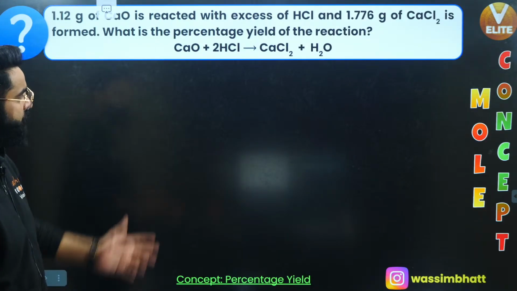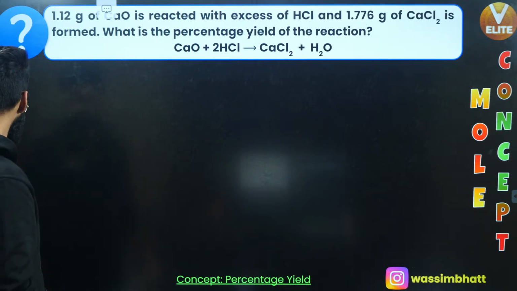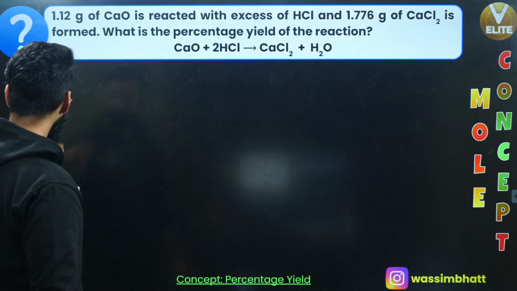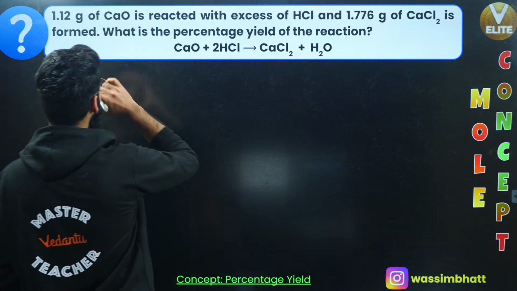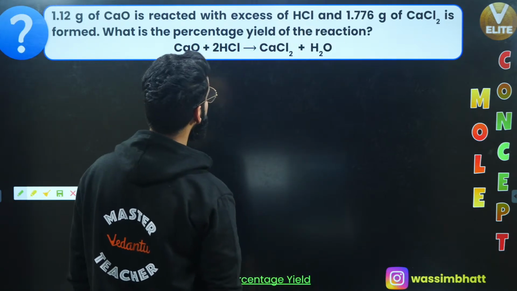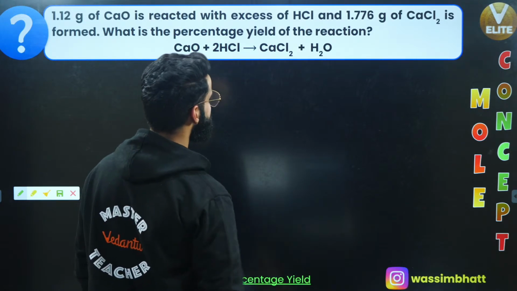We have got one more question from the same percentage yield topic. You can give it a try. As per this question, 1.12 grams of calcium oxide is reacted with excess HCl, and 1.776 grams of CaCl2 is formed. What is the percentage yield of the reaction?